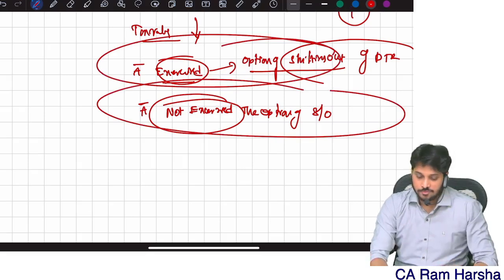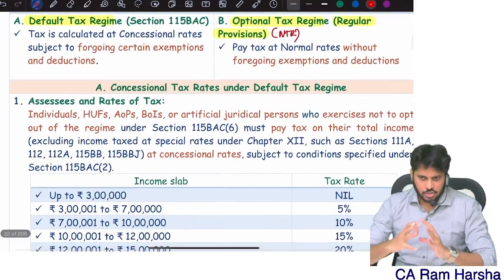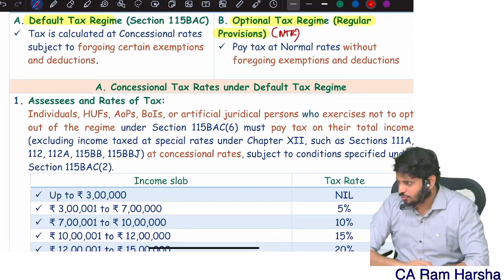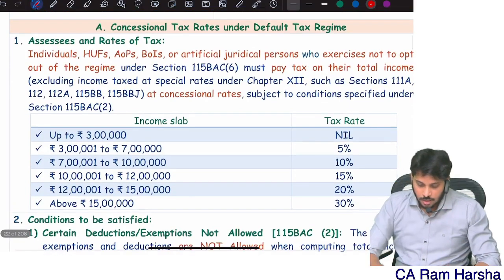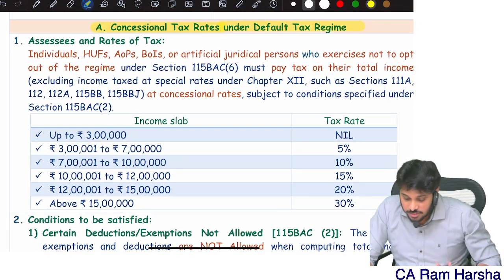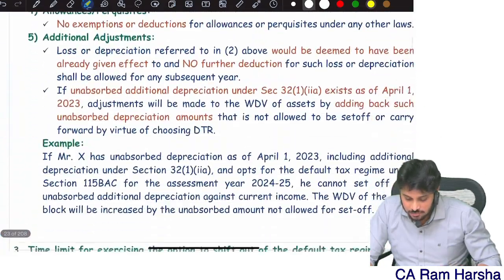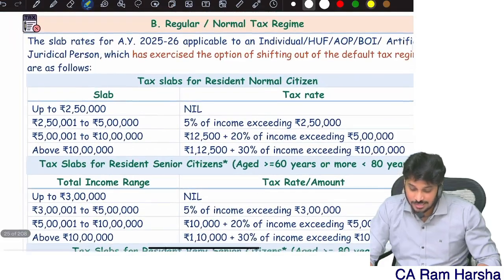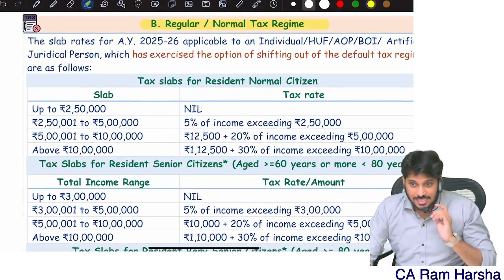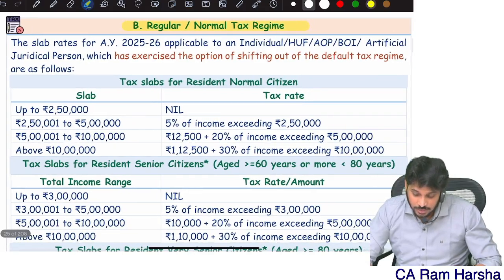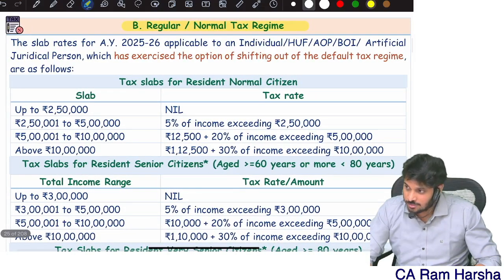Clear? Now, we understood when default tax regime will apply and when optional tax regime will apply from the exam point of view. Now, what are the tax rates under default tax regime? This I will come back to later. First we will finish normal tax regime and its tax rates. What is most important in the exam, default tax regime or normal tax regime?